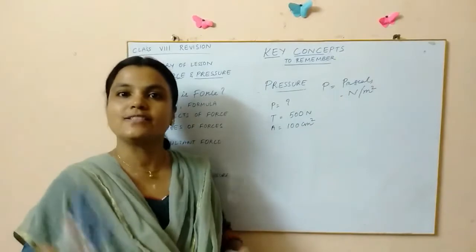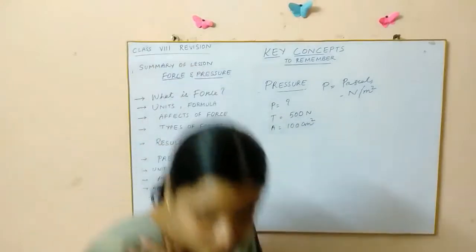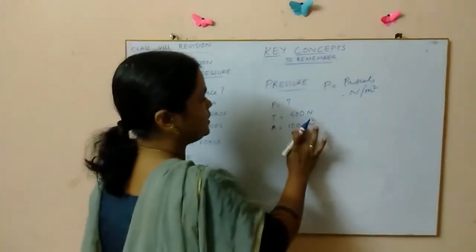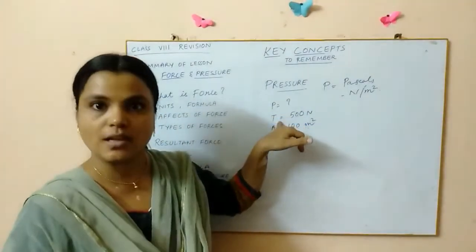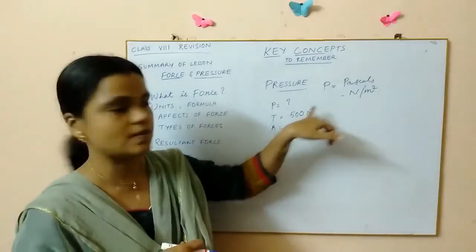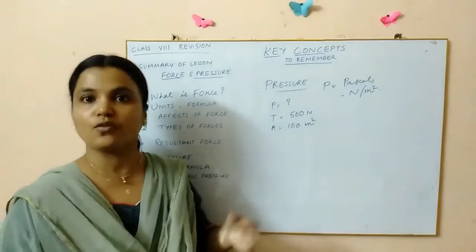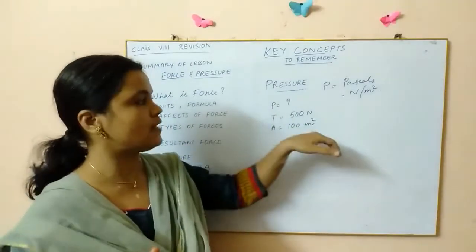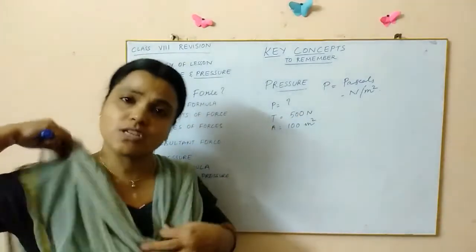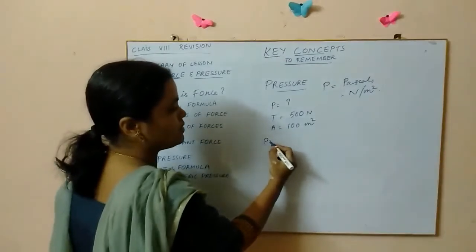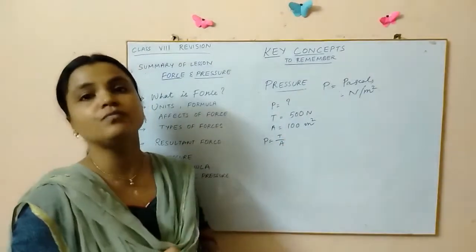Okay, children, let's see one example of problems that can be asked in the examination. Let us take this example first of all. You can see that I have given you the thrust. How much thrust is acting? Nothing but force. I have given it as 500 newtons, and I have given you the area of cross section on which that force is acting also. It is 100 meters square. Now what you have to do is simply substitute this in our formula, which is nothing but P is equal to T by A or F by A. Anything is same, right, children? So directly you can substitute it.